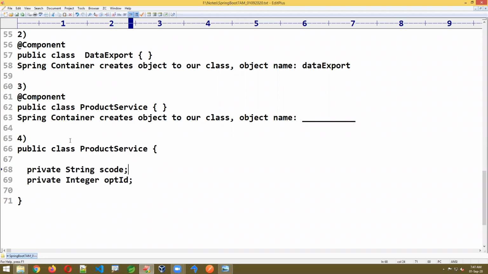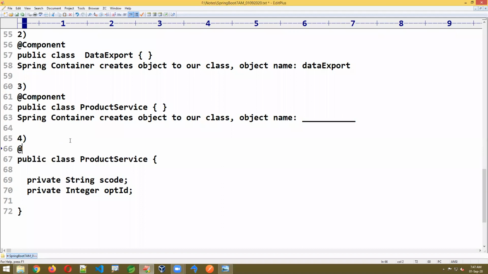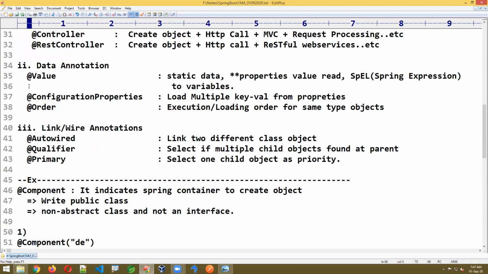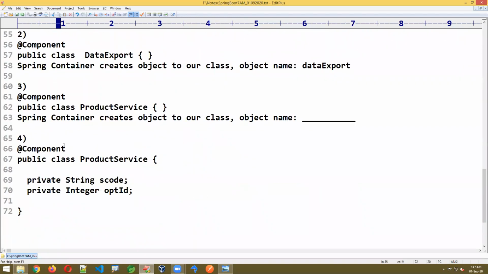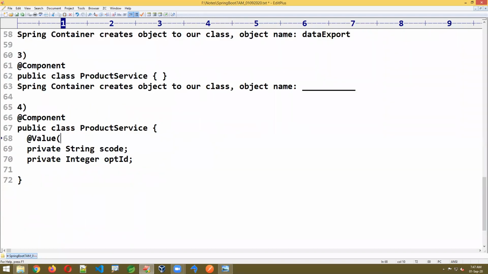Now I want to tell the Spring Container to create the object, @Component. Now I want to provide the data here. Look at the annotation. As of now I'm using static data, but the priority is actually property values. As of now I'm writing static data here using @Value. First I'm writing @Value, parentheses open and close, double quotes, then you write some static value here.